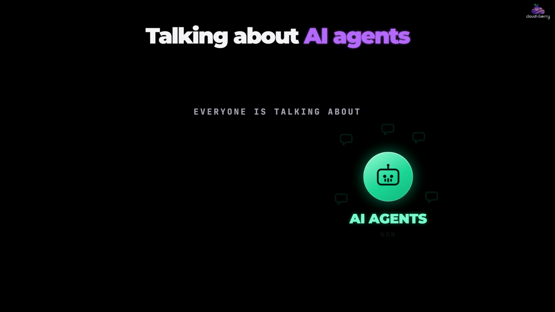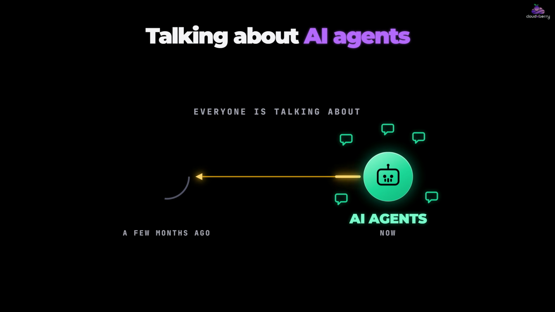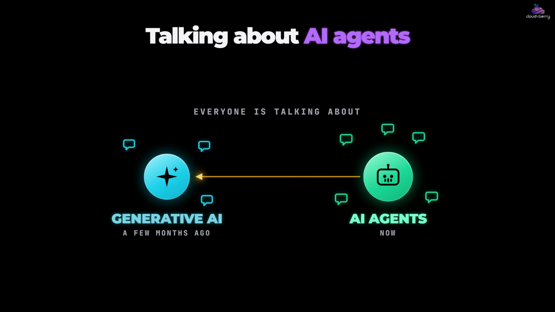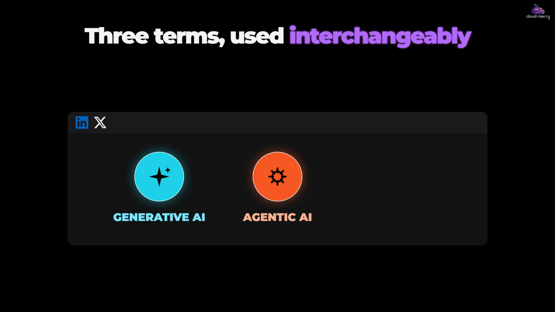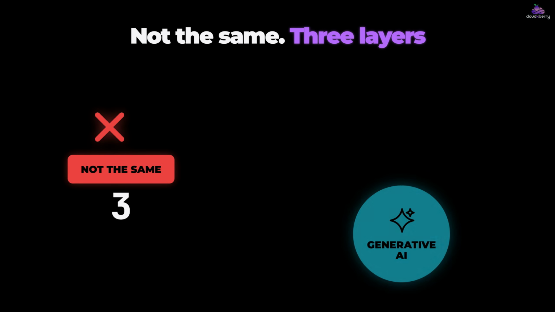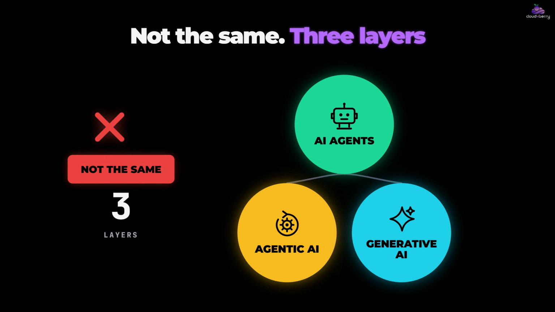Everyone is talking about AI agents. A few months ago, everyone was talking about generative AI. Now, people are saying agentic AI is the future. If you open LinkedIn or X, you'll see these three terms used almost interchangeably. But they're not the same. They're three different layers of modern AI systems.